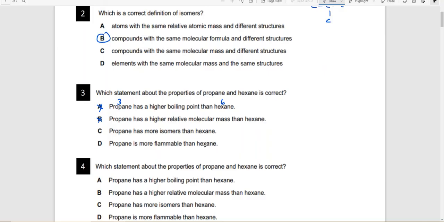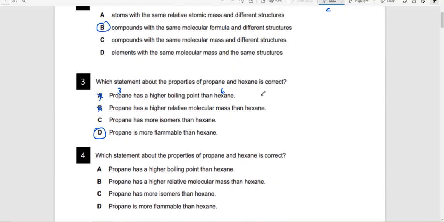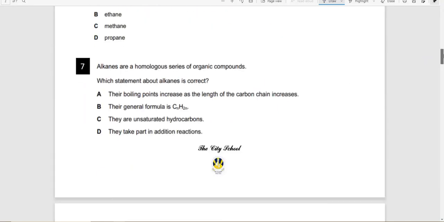Propane is more flammable than hexane. That's true. Lighter compounds catch fire quicker as compared to heavier hydrocarbons. This statement about the properties of propane and hexane is correct. That is the same question. Moving on.